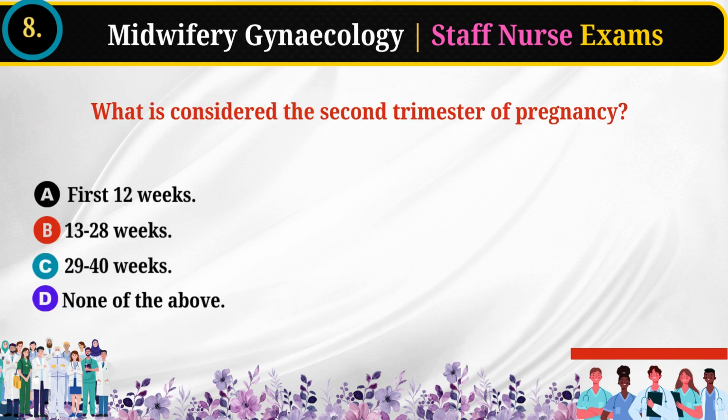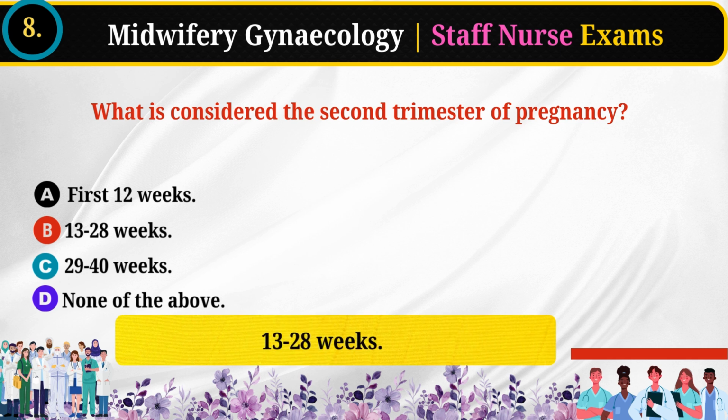8. What is considered the second trimester of pregnancy? First 12 weeks. 13 to 28 weeks. 29 to 40 weeks. None of the above. Answer: 13 to 28 weeks.